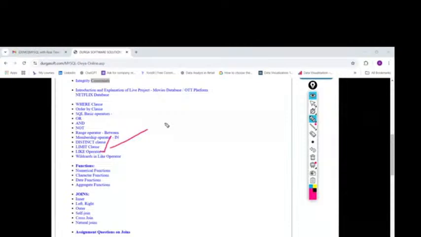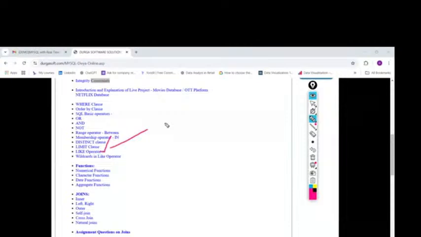So let's continue without delay. First of all, as we discussed yesterday, let me quickly repeat what we covered, and then we'll continue with today's class. We discussed a little bit about the importance of data in our world, and after that, we saw what a database basically is. A database is nothing but a place where we will store all the data.